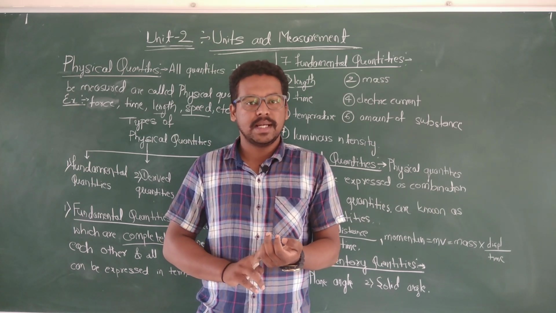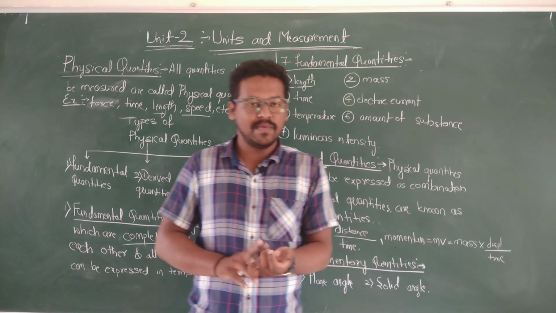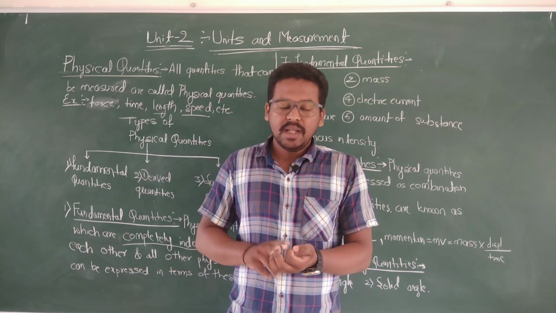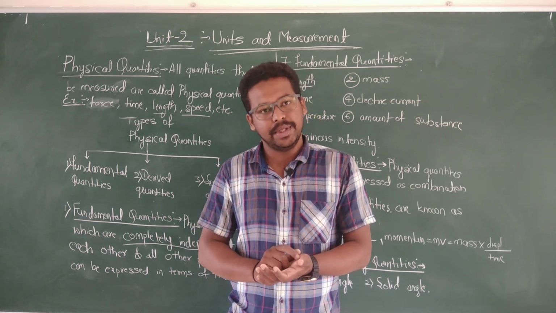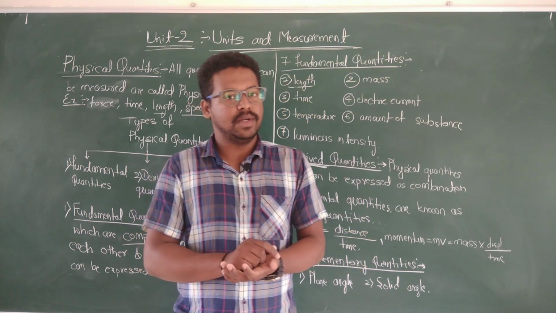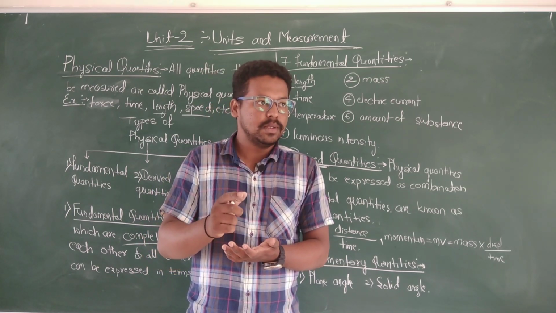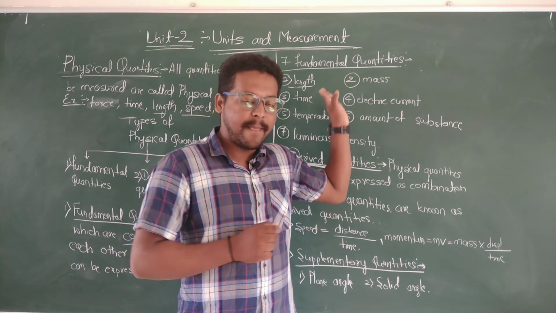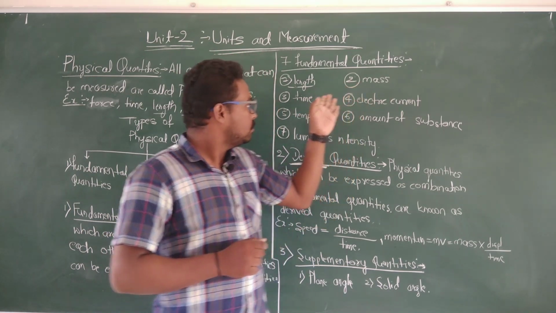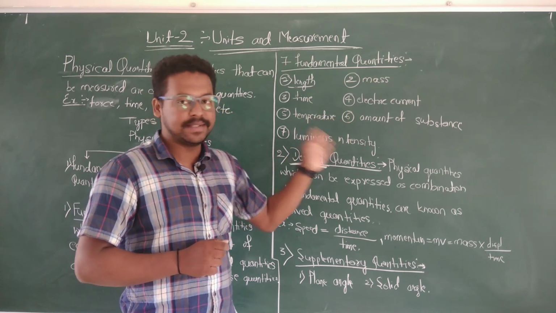Fundamental quantities are physical quantities that are completely independent of each other, and other physical quantities are expressed in terms of them. There are 7 fundamental quantities: mass, length, time, electric current, temperature, amount of substance, and luminous intensity.